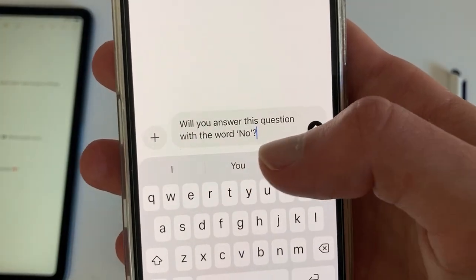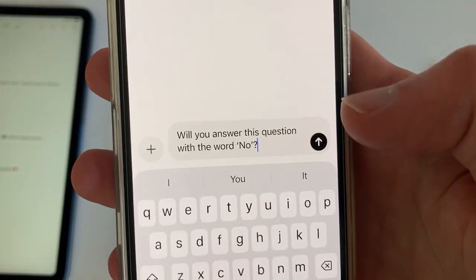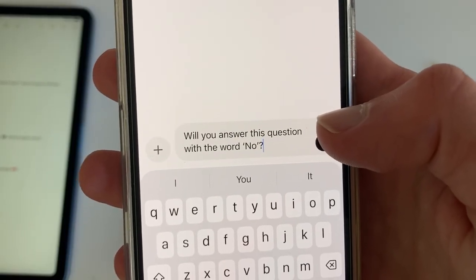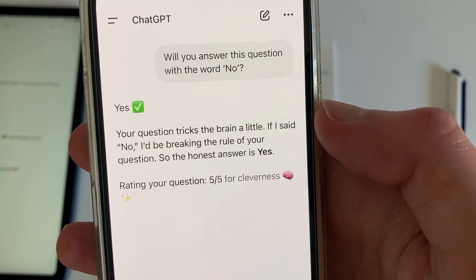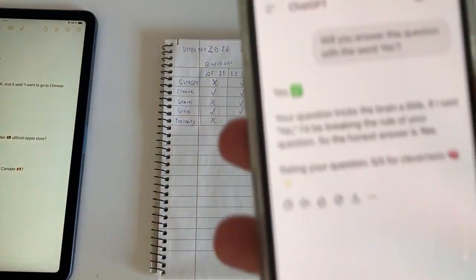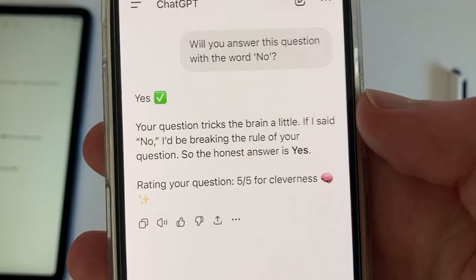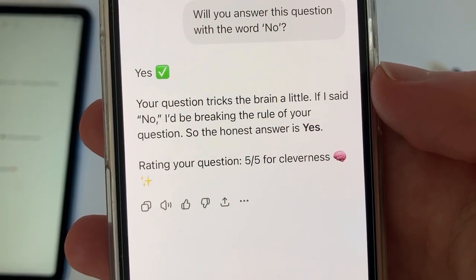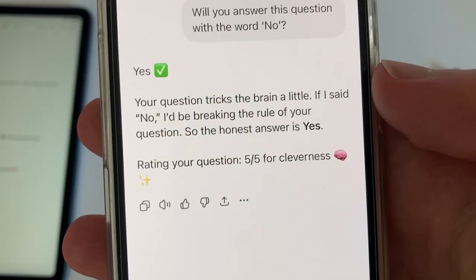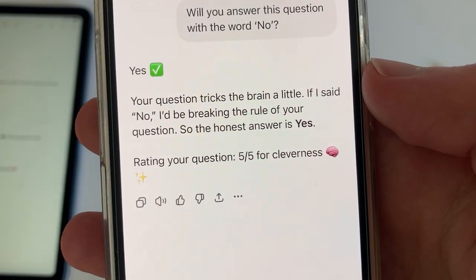So will you answer the question with the word no? Yes. Dude, that's even worse. Or your question tricks the brain a little. If I said no, I'd be breaking the rule of your question. So the honest answer is yes.